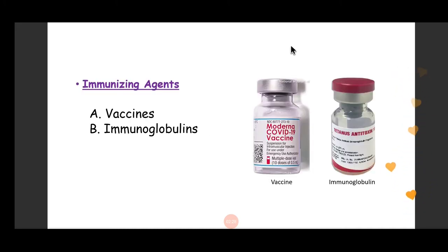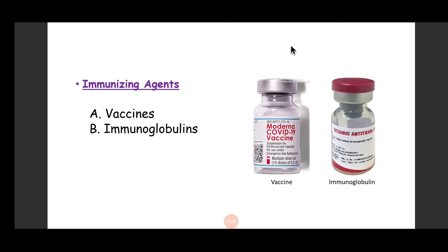So, immunization can be done by two agents. One is vaccines, as you know, the other is immunoglobulins. These two are the main immunizing agents. Vaccine induces active immunity, and immunoglobulins means you are providing passive immunity, preformed immunoglobulins to the patient for fighting against the infection.